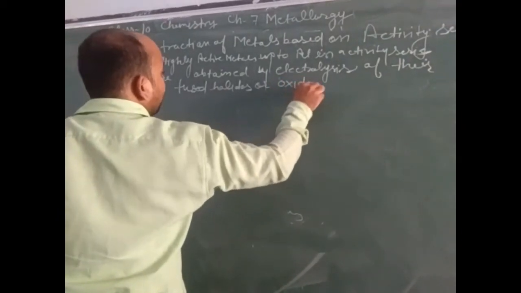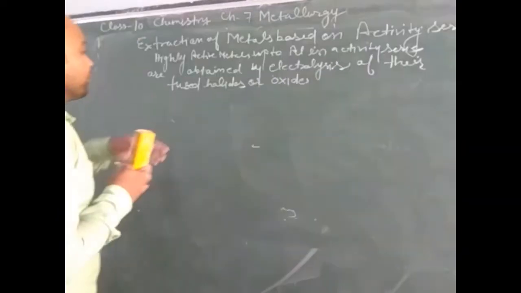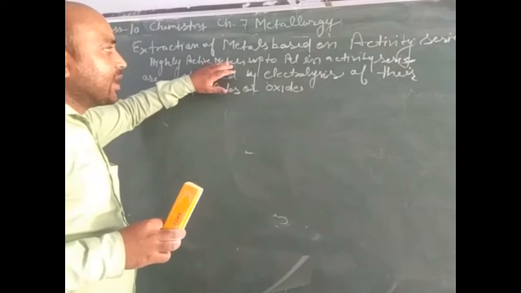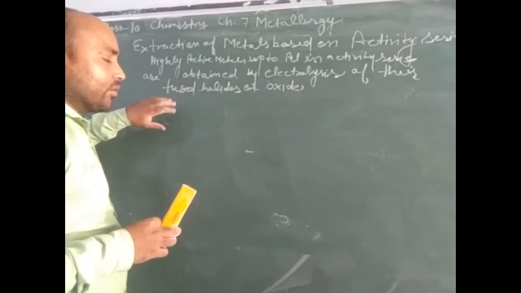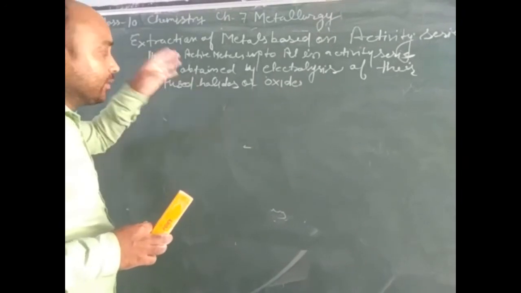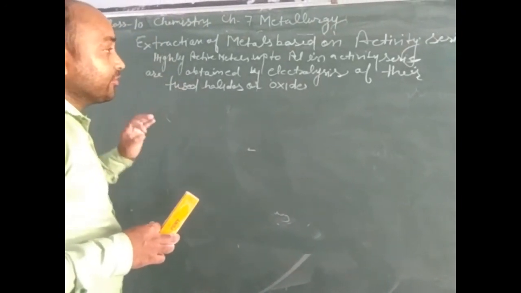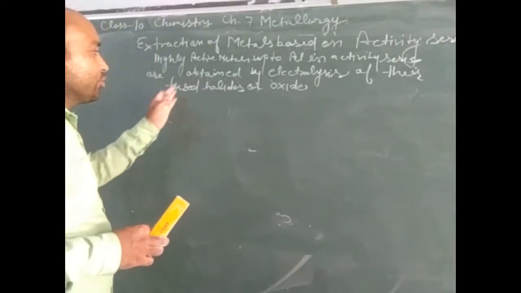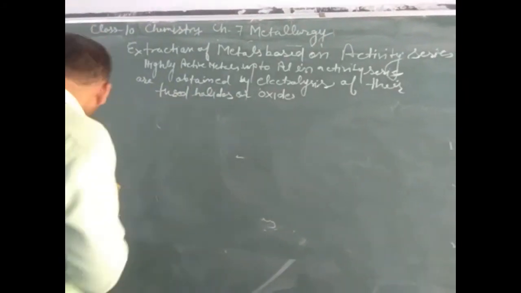This means those highly active metals up to aluminium are obtained by passing electricity through the fused halides or oxides.